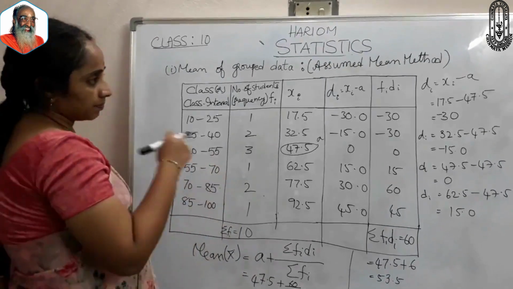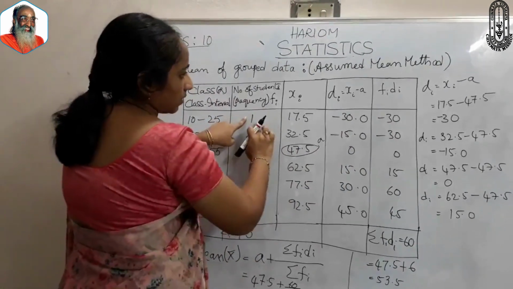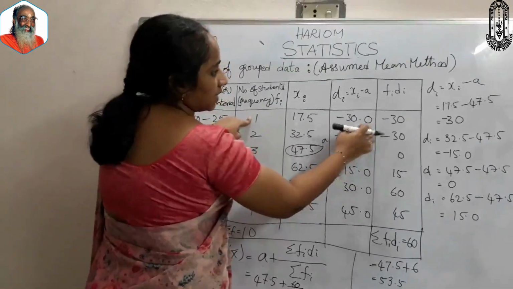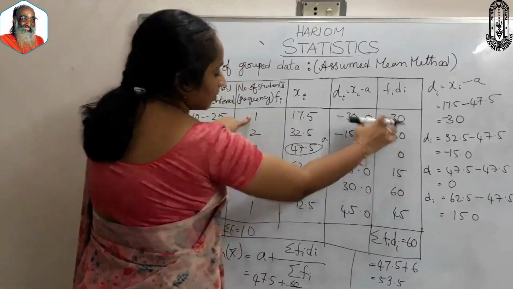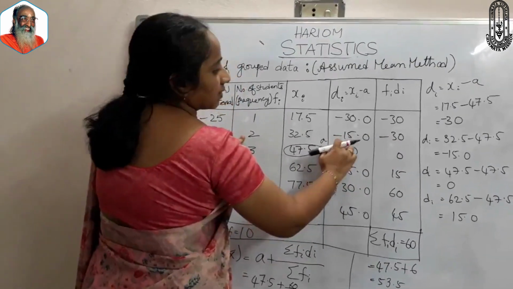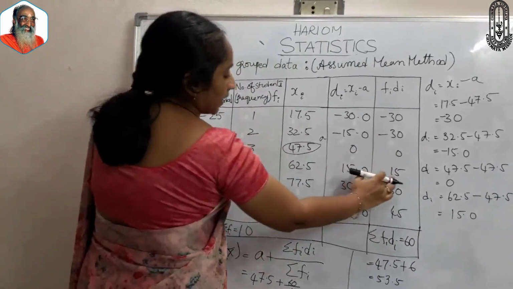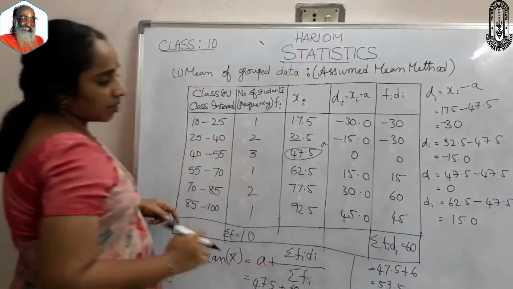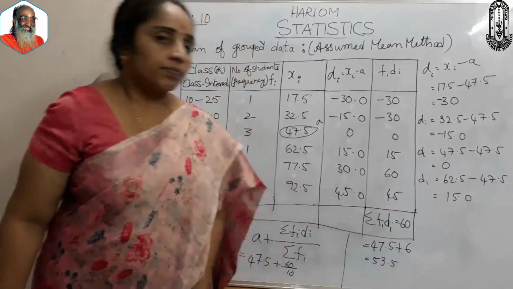Coming to fi di: fi is 1 and di is minus 30, so 1 into minus 30 is minus 30. 2 into minus 15 is minus 30. 3 into 0 is 0. 1 into 15 is 15, and 2 into 30 is 60. So now the sum of fi di is 60.